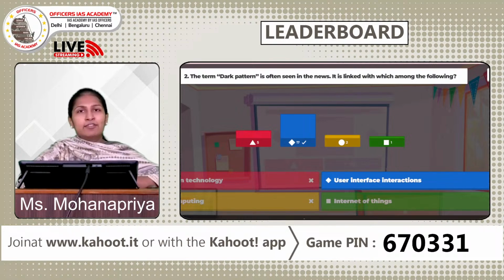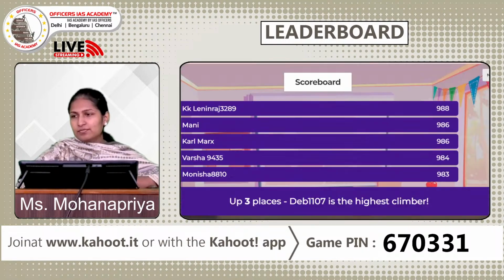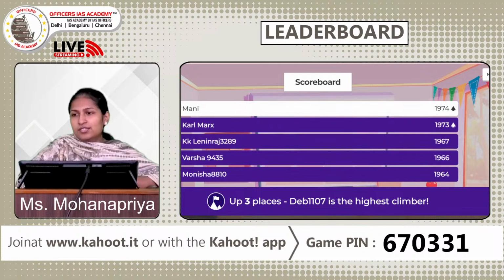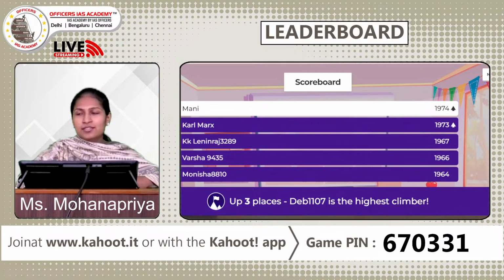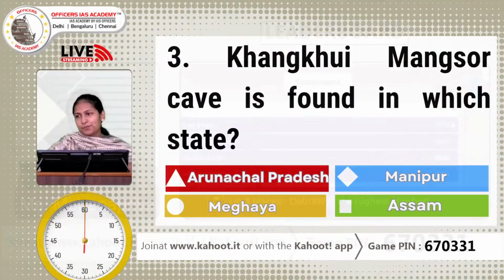So now let us have a look at the leaderboard. So there's been a change. So this is what I said. Now Money has come to the first position, very good, followed by Karl Marx, and then comes Lenny Raj, Varsha and Monisha. But all these 5 people have retained their top positions, and Deb seems to have been the highest climber. He has climbed by 3 places, very good. Now all the others, you're still in the race, don't give up. Let's move to the next question.